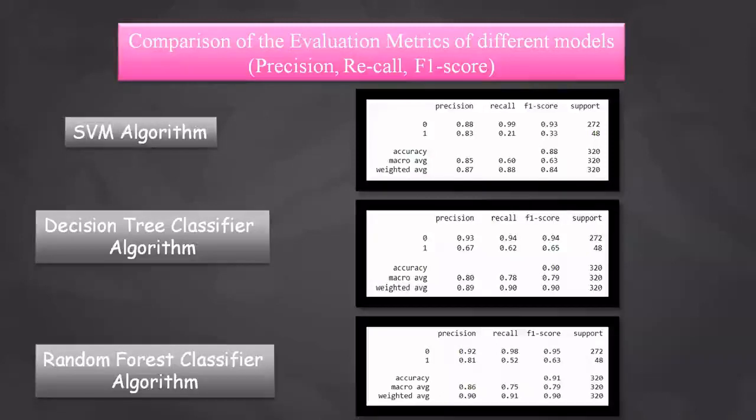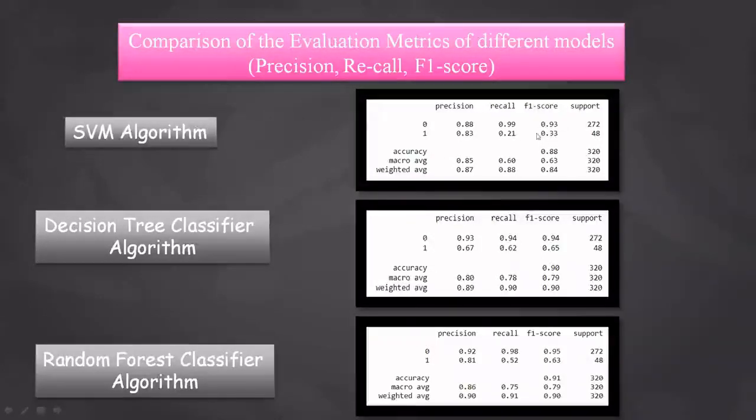Precision is the ratio of the true positives to the total number of predicted positives, which are the true positives and false positives. And recall is the ratio of the true positives to the total number of actual positives, like true positives and false negatives. And then here comes the F1 score.